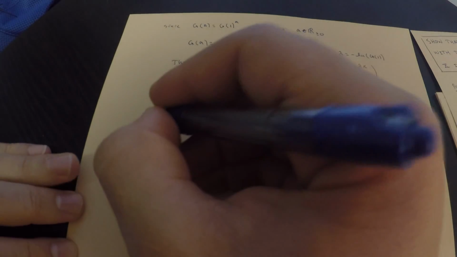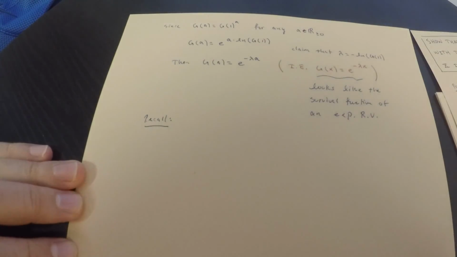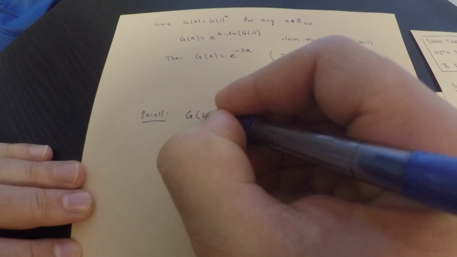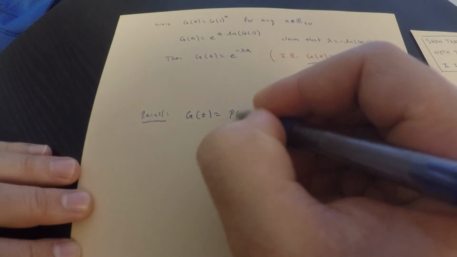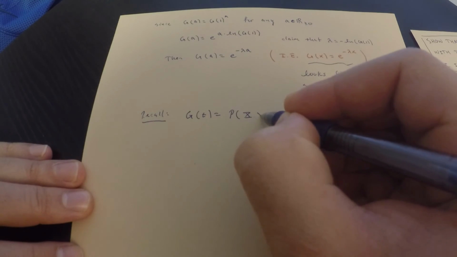And that's exactly what it is. So remember how we defined what g is. Recall, g of t is equal to the probability that x is greater than t.